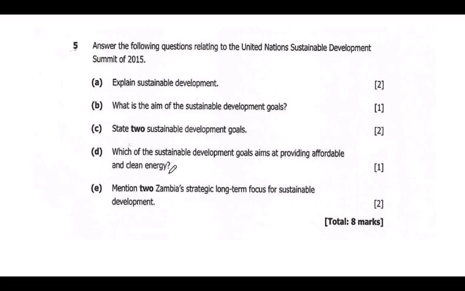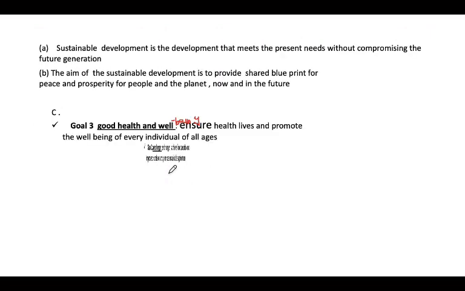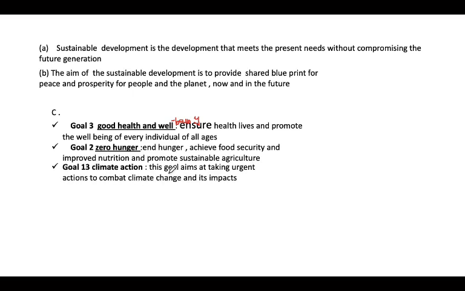We have goal number 7. So this goal aims to ensure access.